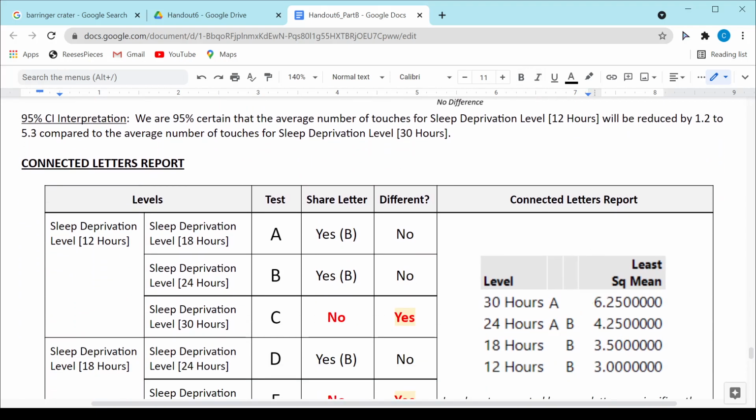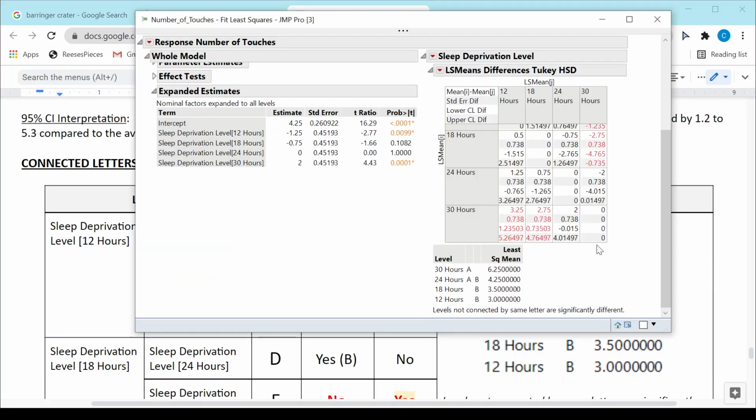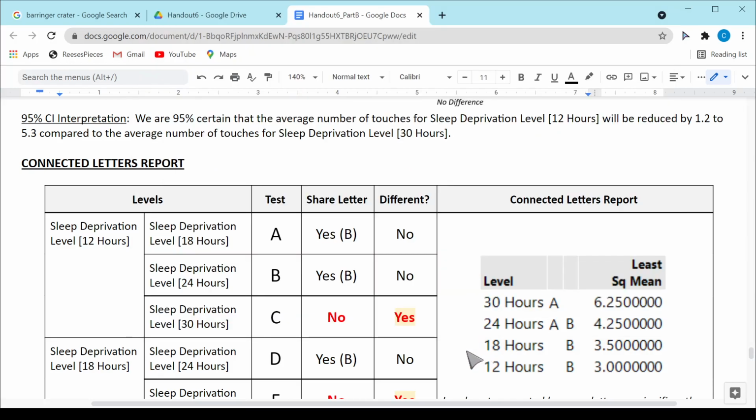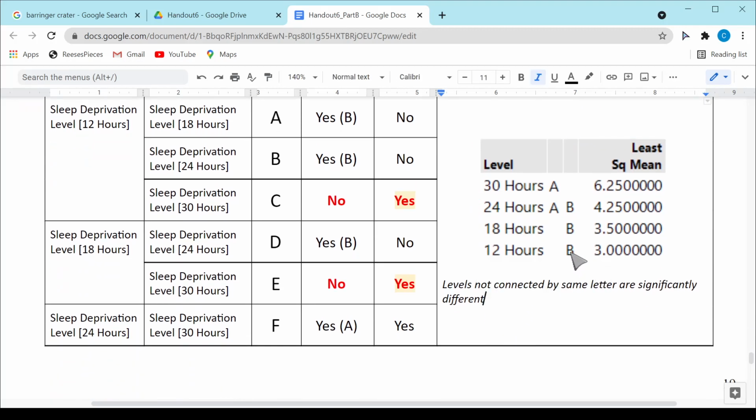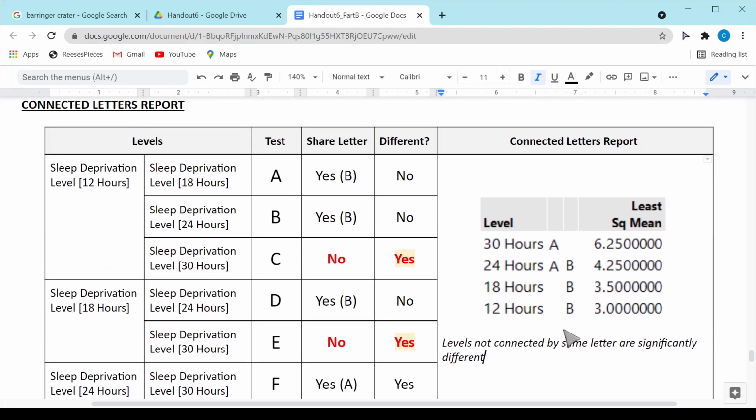Now let's talk about the connected letters report. Down below, if I go back to my output, I have what we call the connected letters report. So let's talk through what that is. Here's what that looks like. And if the groups have different letters, then they're significantly different from one another.